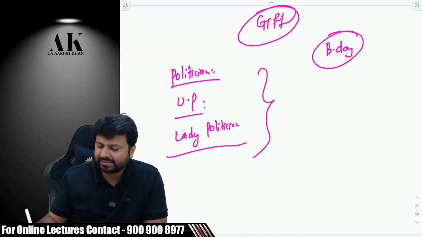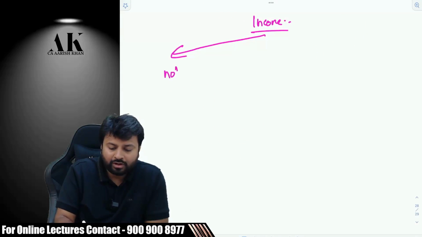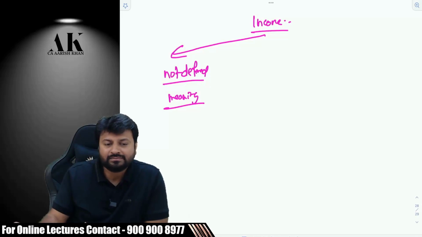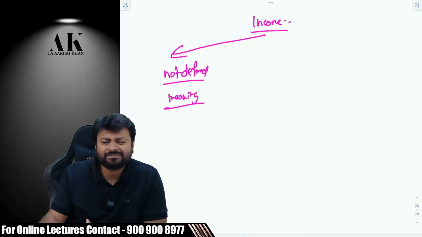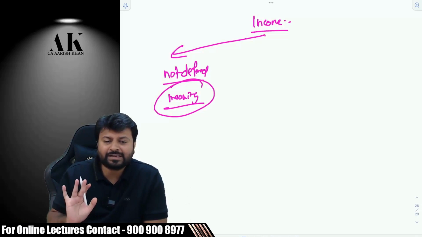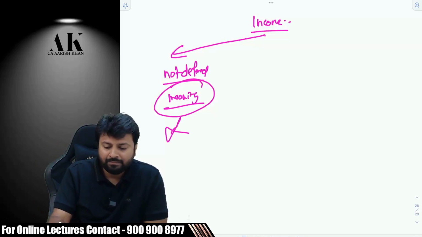So can I say that, about income, I am putting a few things. Income is yet not defined. Can I say this? Meaning-wise, can I say income is yet not defined? We don't know what income is in 2023-24 also. We don't know the meaning of income. Can I say this as per income tax law? As per income tax law, we don't know. Correct? But do we have an inclusive list?